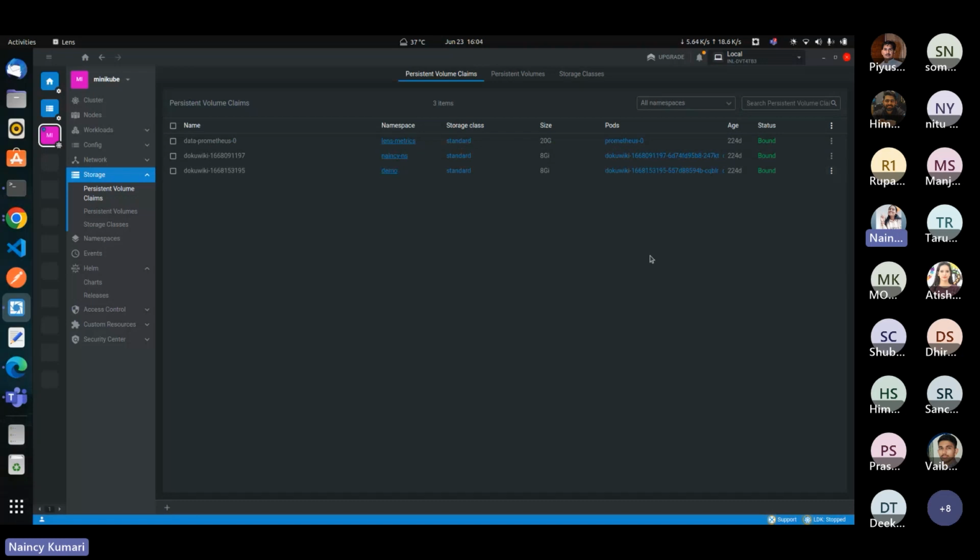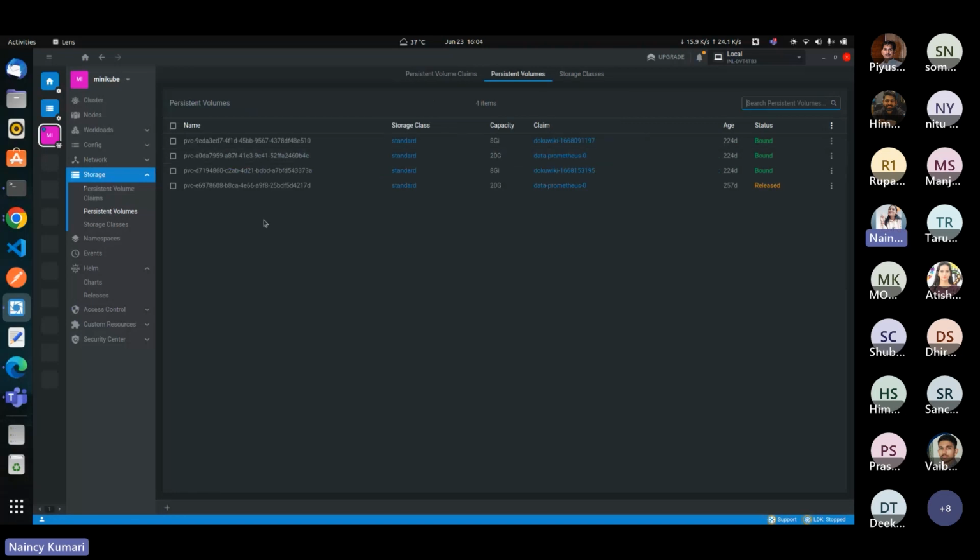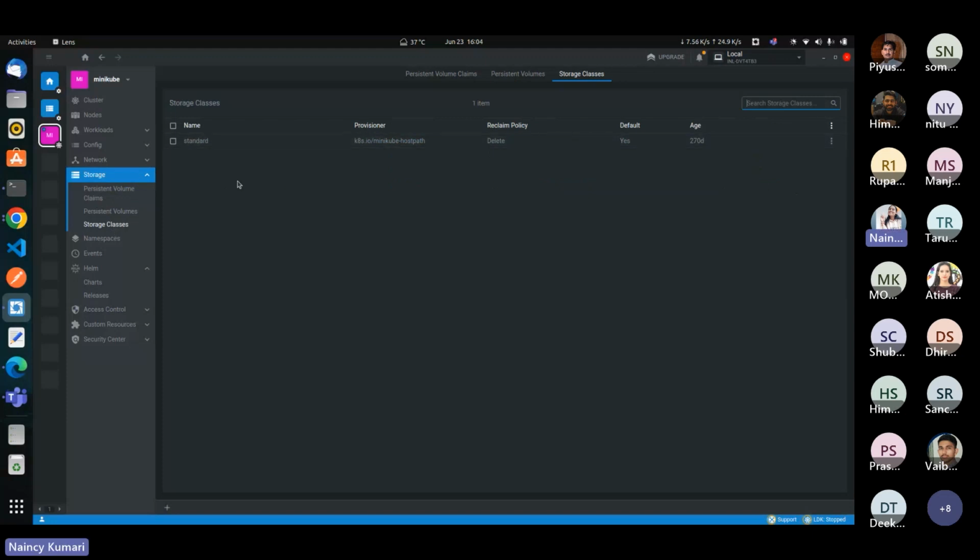Here's the option for editing and deleting the persistent volume claims. Then here is the list of PVs inside my clusters. The status you can see here, released and bound. The next option is for storage classes. So these three options come inside the storage.